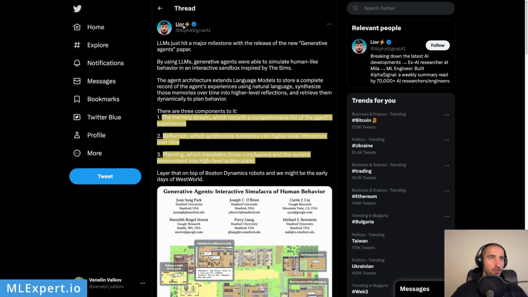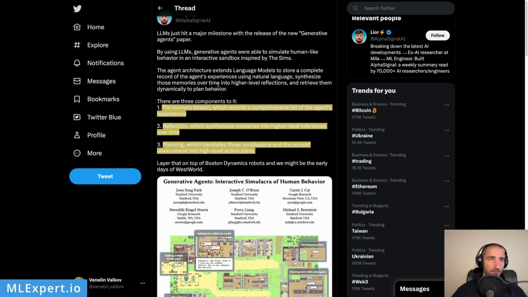But Lior from Alpha Signal has done a great summarization of what this paper is all about. It says that by using large language models, generative agents were able to simulate human-like behavior in an interactive sandbox inspired by The Sims. So what we're looking at is essentially a sandbox or a game in which you can simulate human behavior using ChatGPT or GPT-4.